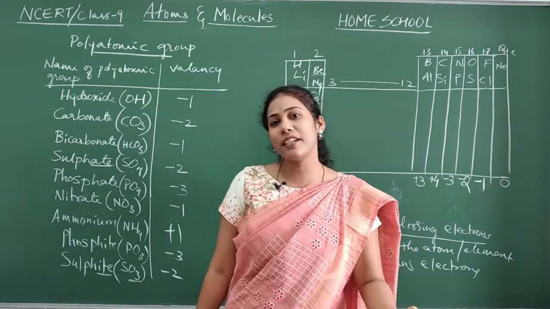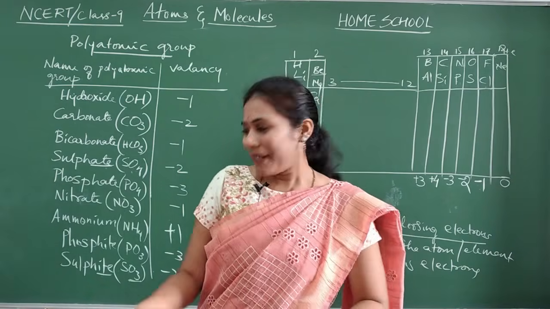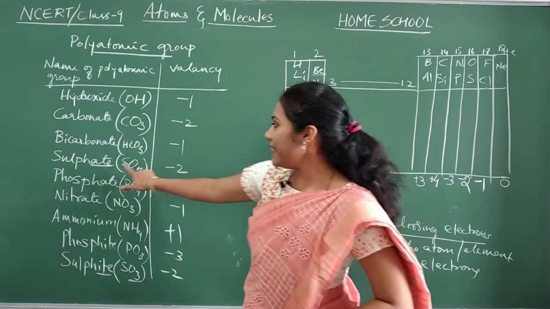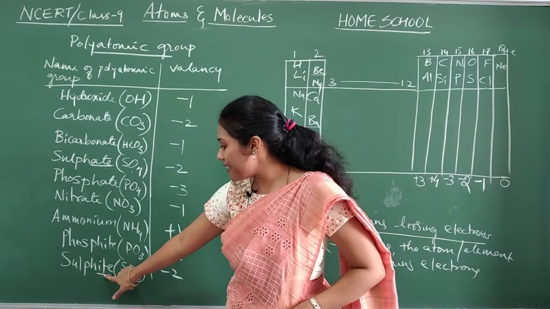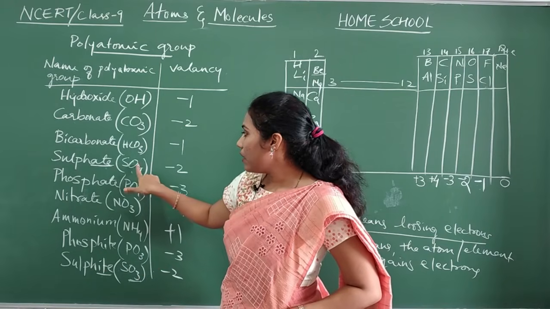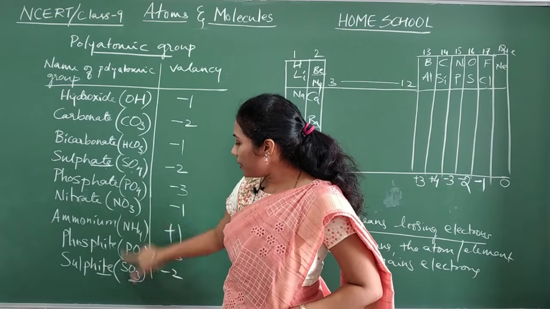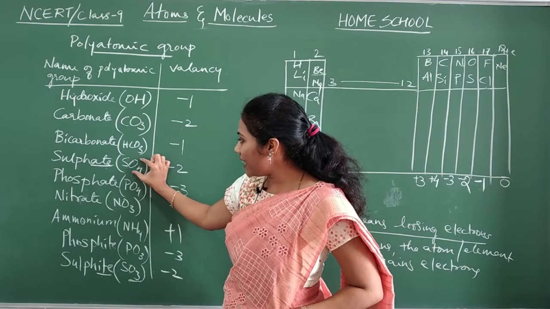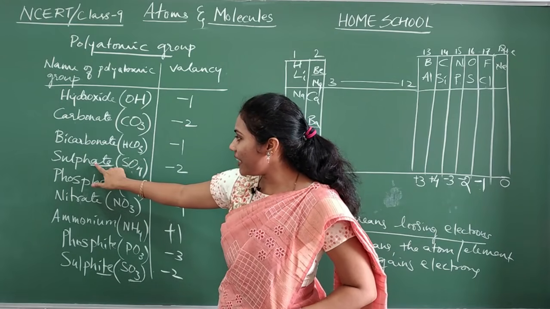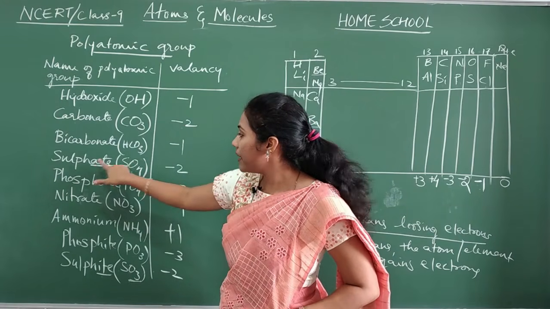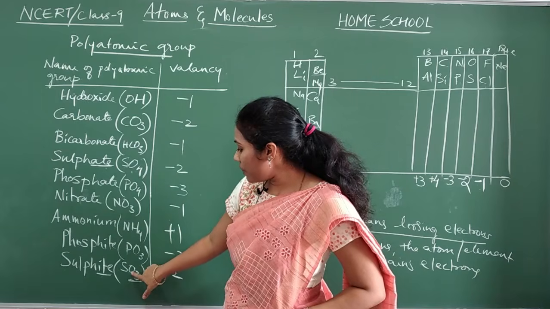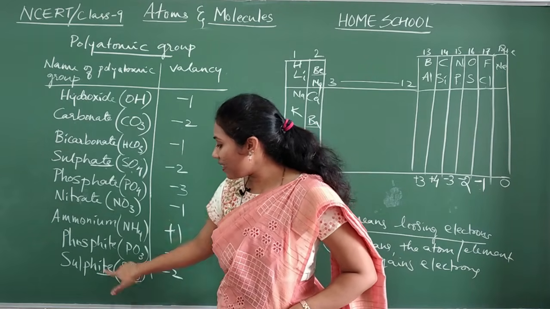All these rules are not necessary, but here I am just telling you why it is sulfate and why this is sulfite, because both contain sulfur, both contain oxygen, but if it has more number of oxygen, we end the name with ATE. If it has got less number of oxygen, we end the name with ITE.